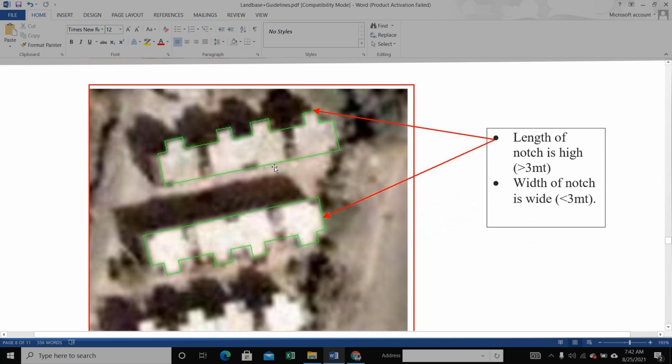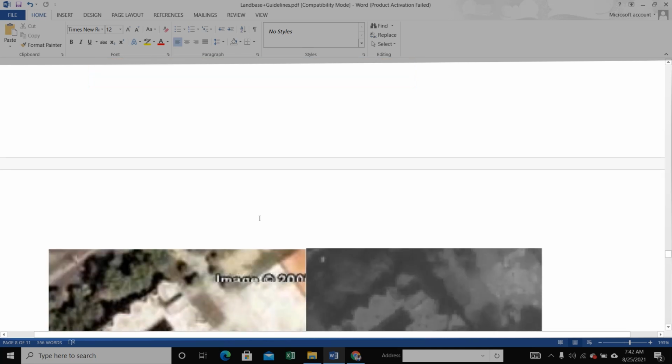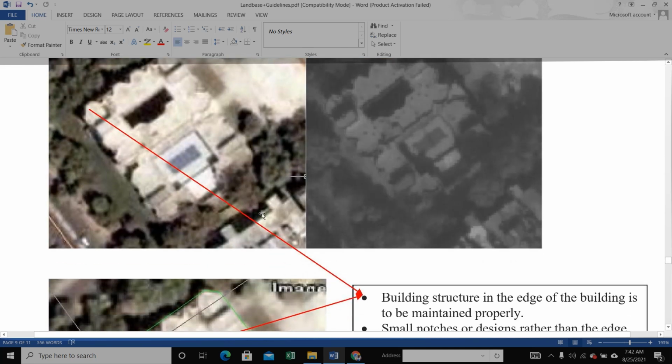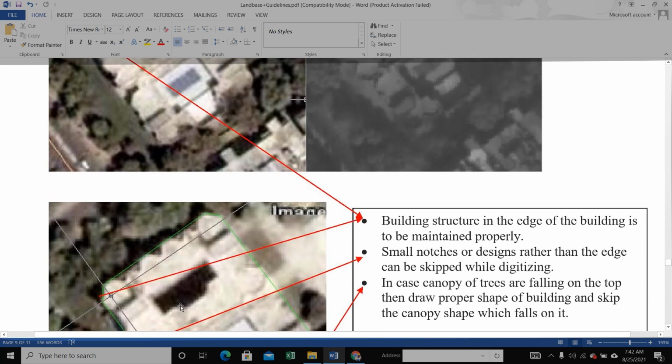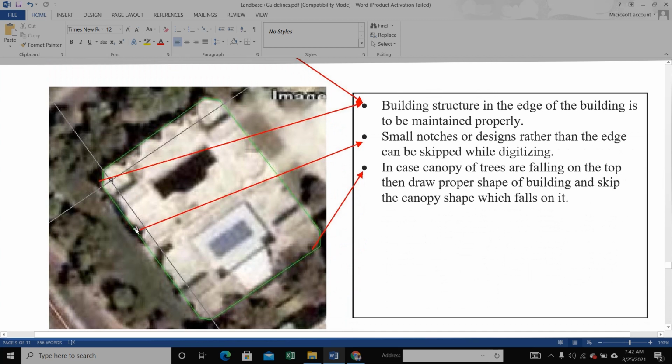Here is the proper shape. The length of the notch is height 3 meters and the width of the notch is 3 meters. So proper shape, this corner proper shape is this type, so we capture this type and ignore small cases.